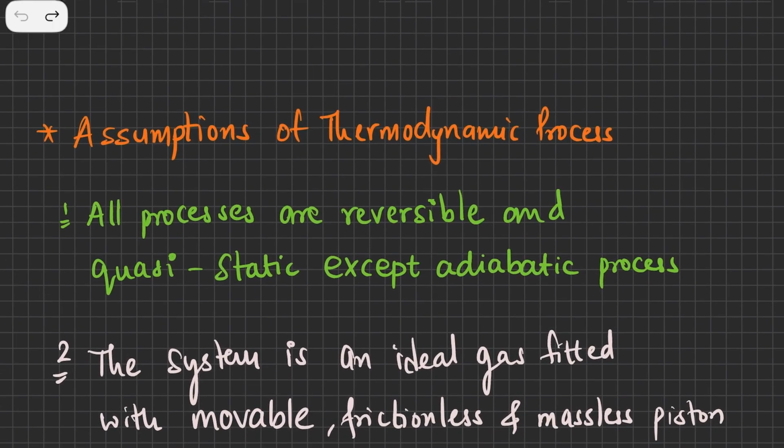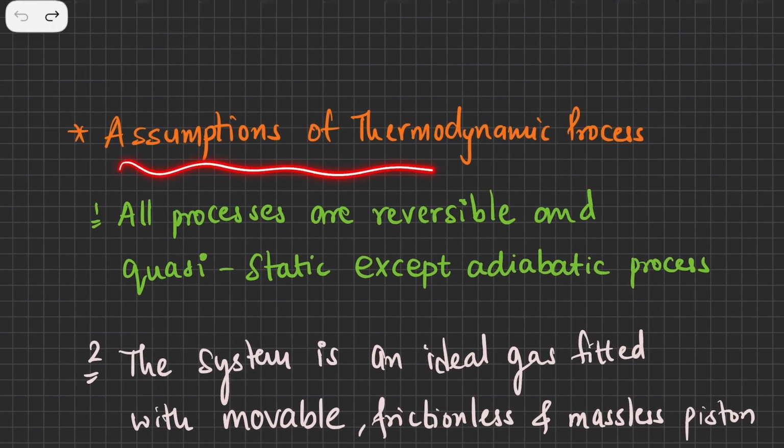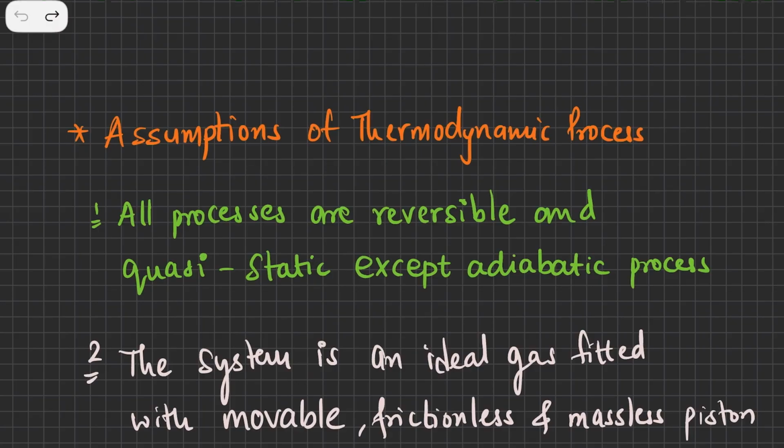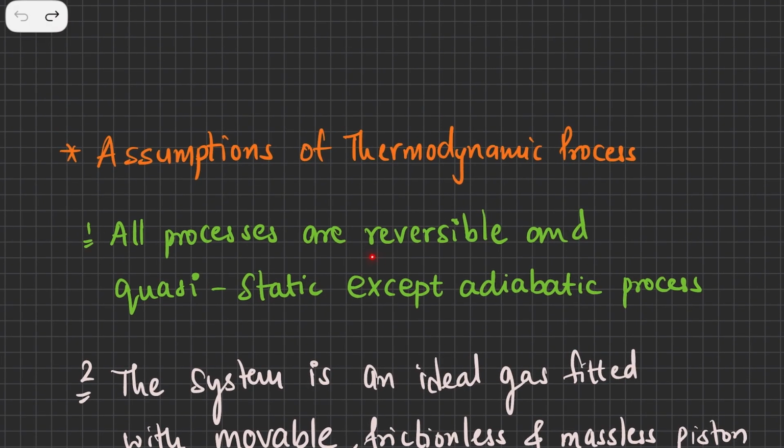Assumptions of thermodynamic process. The first is: all processes are reversible and quasi-static, except the adiabatic process. Now, it's a very single-line statement, but let's try to understand. There is something called a reversible process, a process which can regain its original initial and final states along the same path.